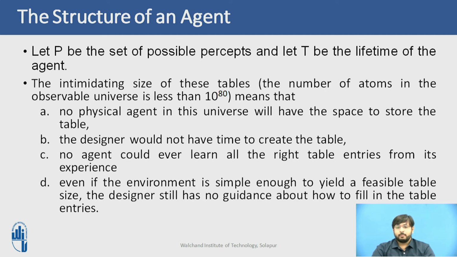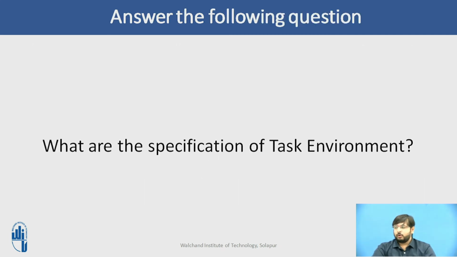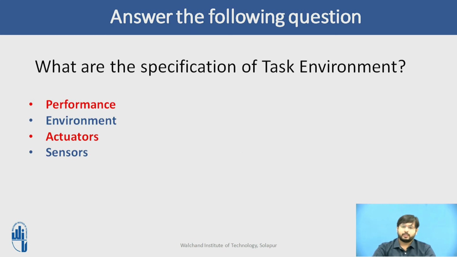Even if the environment is simple enough to yield a feasible table size, the designer still has no guidance about how to fill the table entries. Please try to answer this question: what are the specifications of a task environment? We have seen four specifications for task environments: the performance measure, environment, actuators, and sensors.